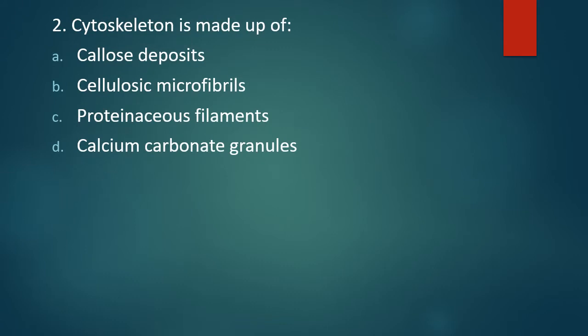Number 2. Cytoskeleton is made up of callose deposits, option B, cellulosic microfibrils, option C, proteinaceous filaments, or option D, calcium carbonate granules. Cytoskeleton is made up of. The correct answer is option C, that is proteinaceous filaments make up the cytoskeleton.